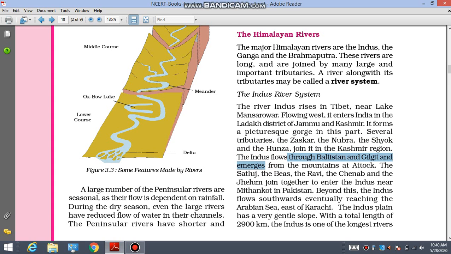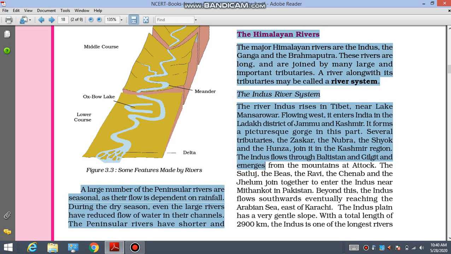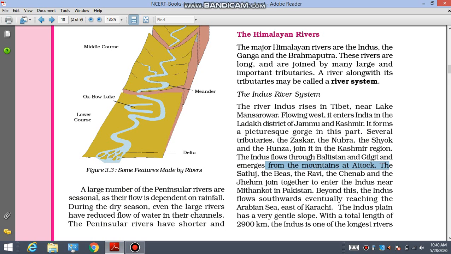The Indus river flows through Baltistan and Gilgit and emerges from the mountains at Attock. Other characteristics that you have to understand: this river flows through Baltistan and Gilgit and emerges in the mountains of Attock. The Satluj, Bias, Ravi, Chenab and Jhelum join together to enter the Indus river in Mithankot in Pakistan.